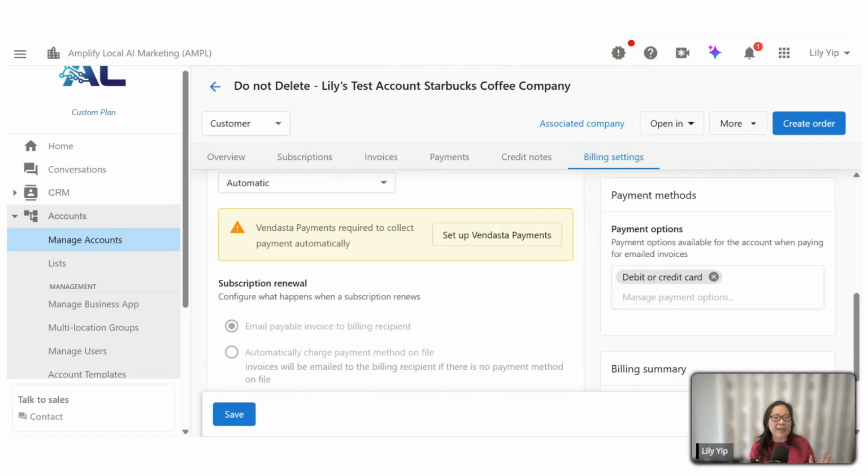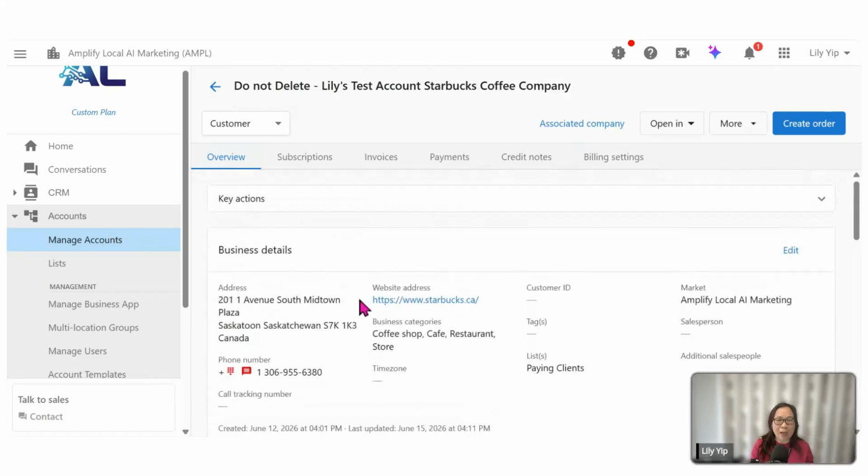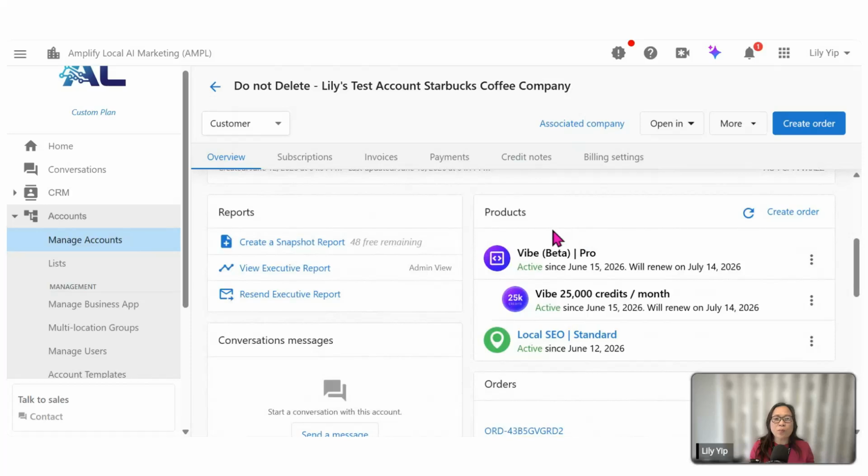Same thing. In the account page, we will go to the extreme left where you can see the overview tab, right? So this is the account page. Now, we want to go down to product under create order to order product for your clients. So take, for example, we will click on create order. Now, before I go into this, there are three methods that you can create orders for your clients in the system. One is through the account page, which I'm going to show you shortly.